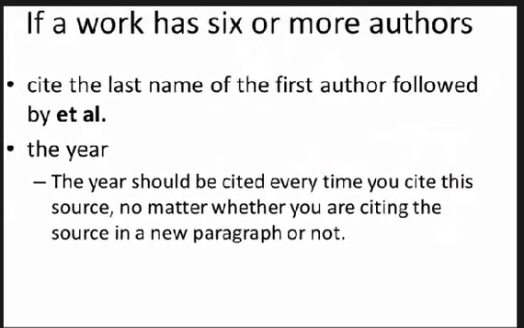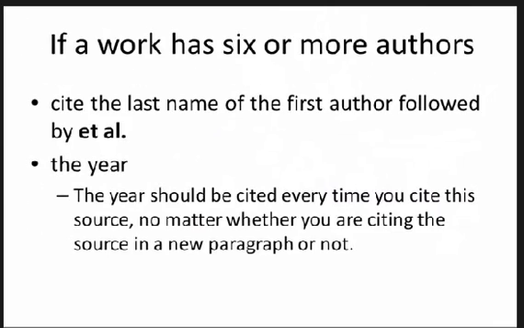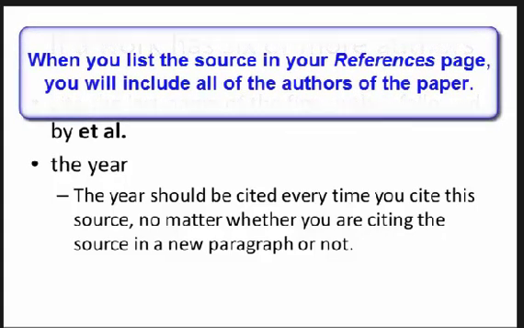If a work has 6 or more authors, cite the last name of the first author followed by et al. You'll do this every time you cite the source, and you'll cite the year every time you cite the source as well, no matter whether you're citing the source in a new paragraph or not. Keep in mind that when you list the source in your references list at the end of your paper, you will provide all 6 authors' names.